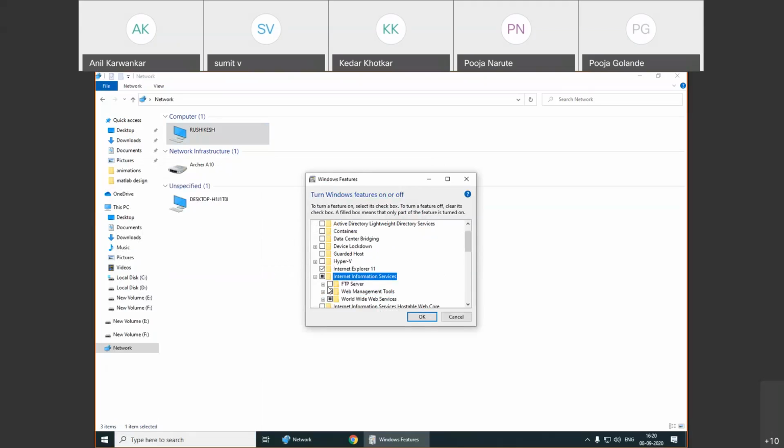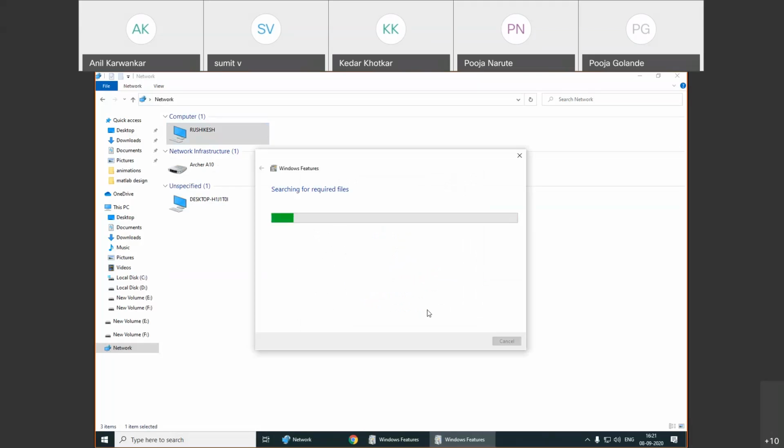Click it. It will show FTP server, web management tool. Just select the default IIS Management Console. The IIS Management Console is sufficient for us, and you must have the World Wide Web Services enabled, so that the HTTP protocol will work. Now here we are setting your terminal as a web server.